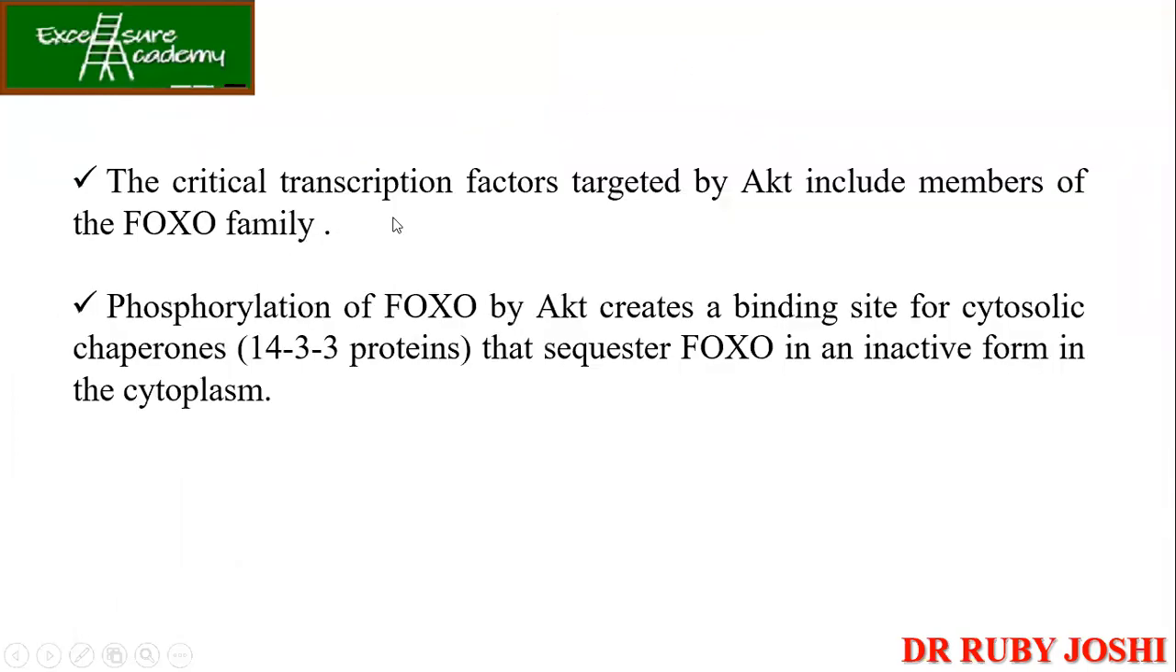Okay, so the critical transcription factors which are targeted by AKT also include the members of the FOXO family. Okay, so FOXO family, they get phosphorylated, right? And that creates the binding site for the cytosolic chaperones like 14-3-3 proteins. So these are very important proteins, and they sequester the FOXO in an inactive form in the cytoplasm. तो यहाँ पे 14-3-3 proteins है जो FOXO proteins को sequester करे. So once they get phosphorylated, they will be free.